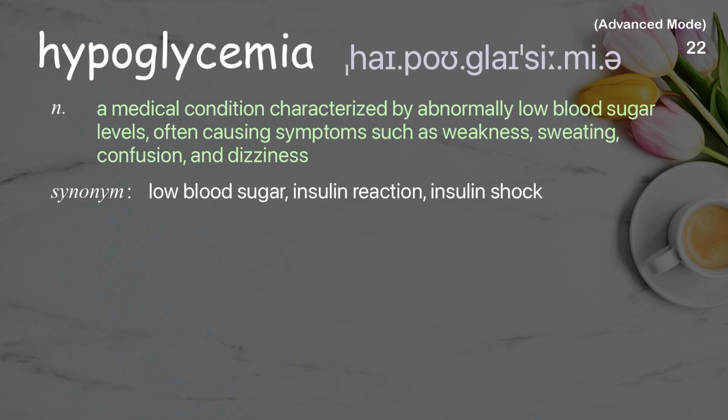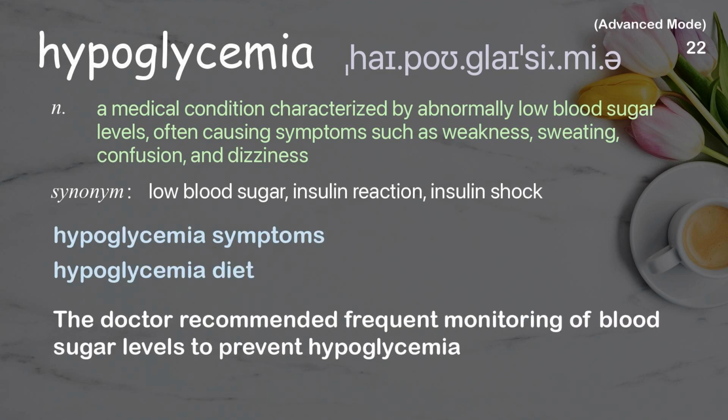Hypoglycemia. A medical condition characterized by abnormally low blood sugar levels, often causing symptoms such as weakness, sweating, confusion, and dizziness. Examples: Hypoglycemia symptoms. Hypoglycemia diet. The doctor recommended frequent monitoring of blood sugar levels to prevent hypoglycemia.